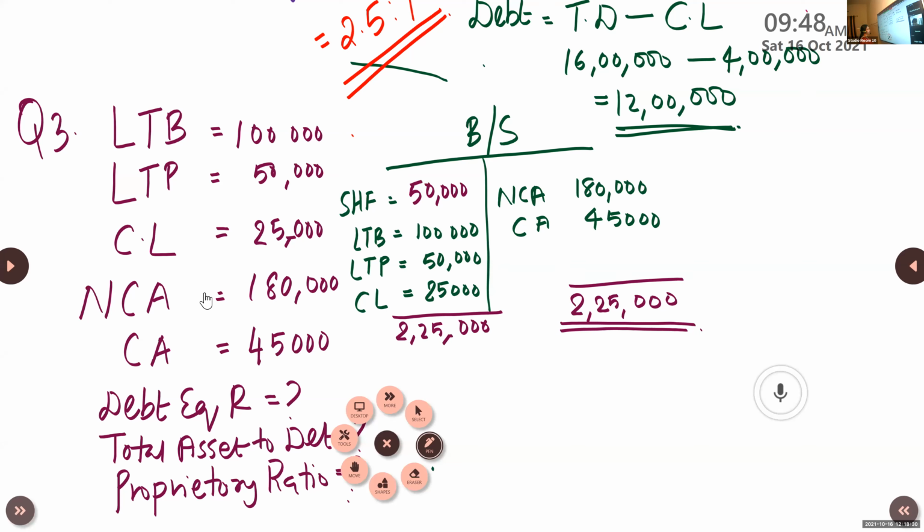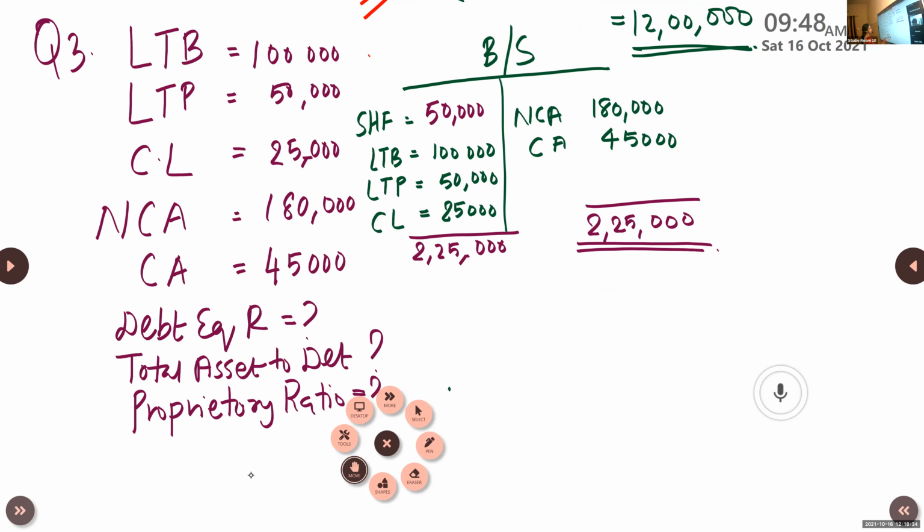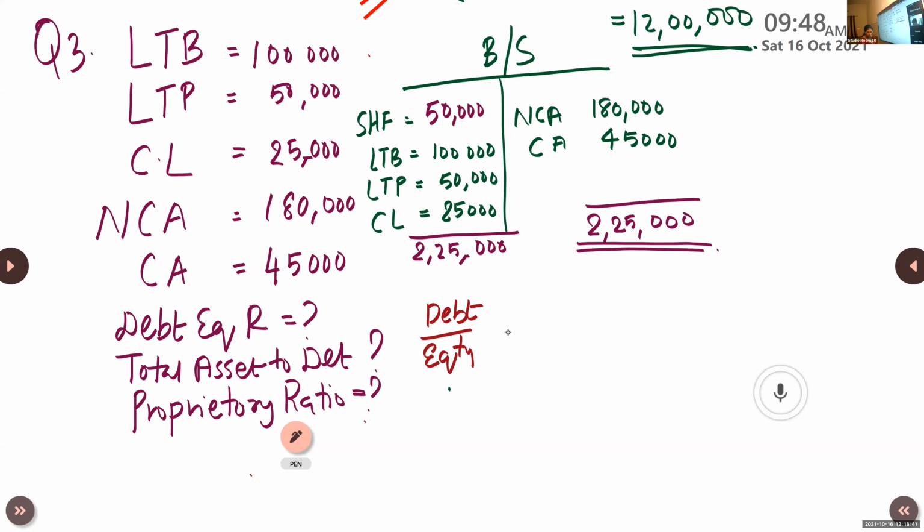Debt equity ratio. Debt by equity. Equity is the shareholders fund, so we have 50,000. And how much is debt?